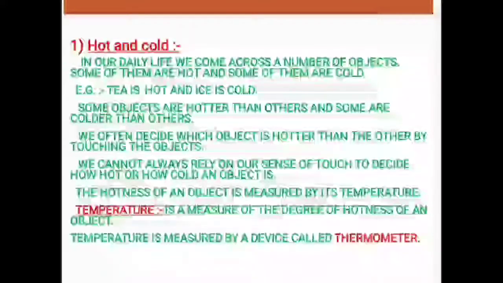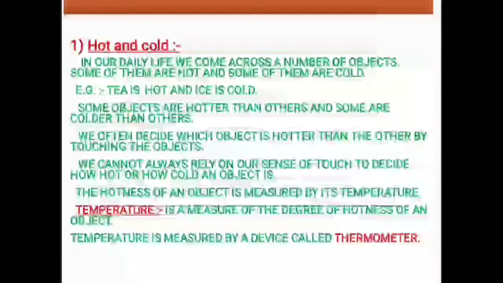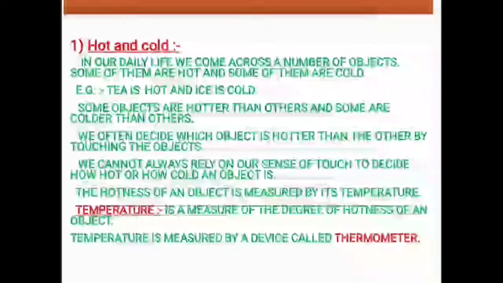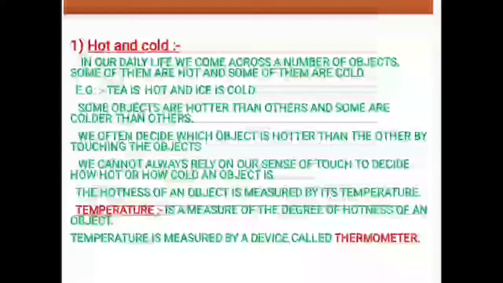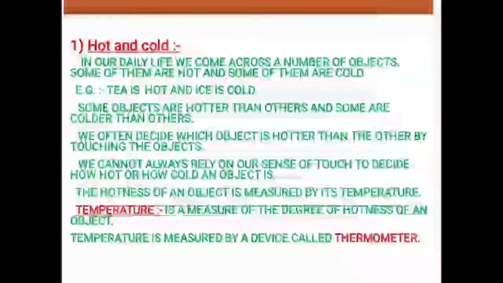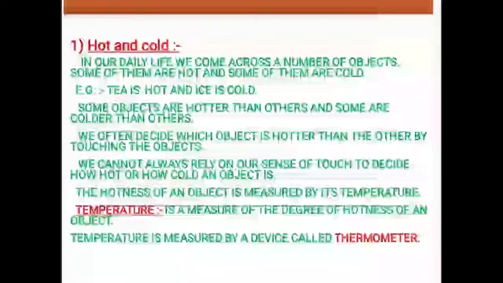So temperature is measure of the degree of hotness of an object. It means a hot body is at higher temperature, whereas a cold body is at lower temperature. Means more the temperature, more hot the object is.